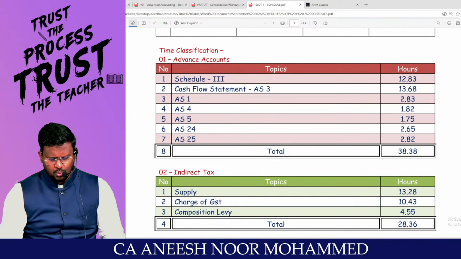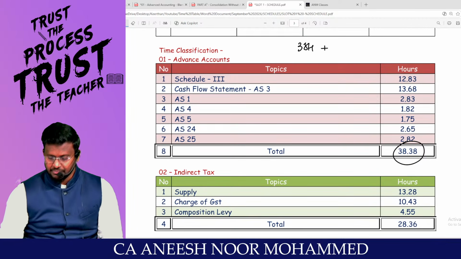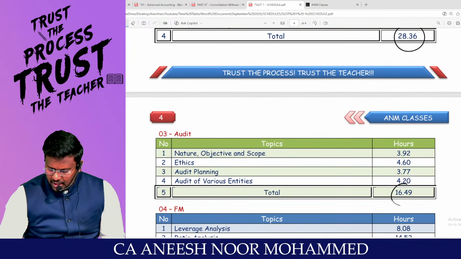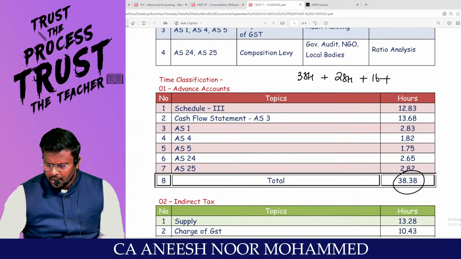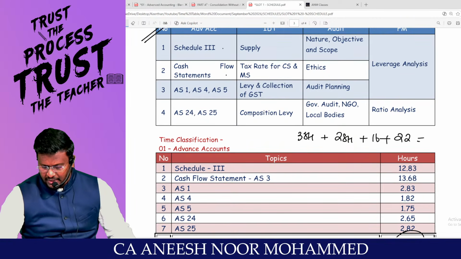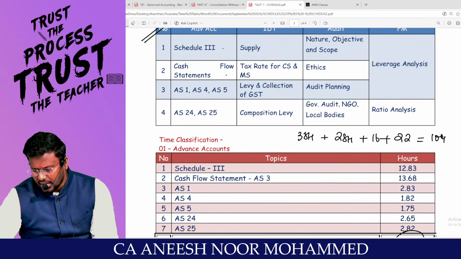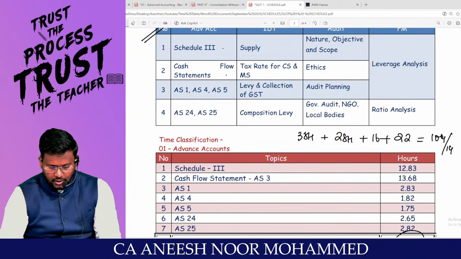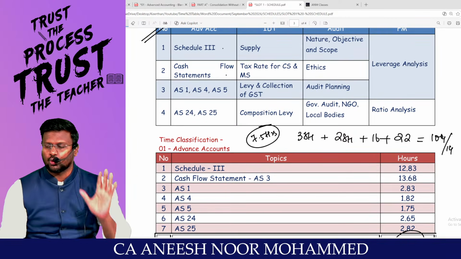My dear lovable students, in accounts, you have 38 hours of lectures to watch. And in IDT, you have 28 hours of lectures to watch. Sir, in audit, you have nearly 16 hours of lectures to watch. And in FM, 22 hours of lectures to watch. That means in these 14 days, 38 plus 28 plus 16 plus 22, nearly 100 hours of lectures are to be watched, my dear lovable students. So, divided by 14, nearly 7.5 hours of lectures are to be watched if you are a both-group student.